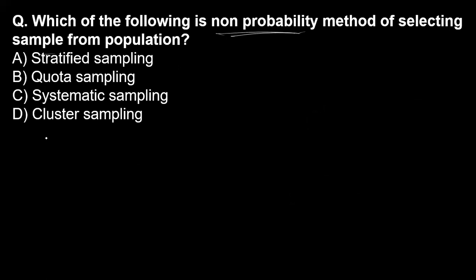Now, which of the following is a non-probability method of selecting a sample from the population? Stratified is a probability sampling. Systematic is a probability sampling. Cluster is a probability sampling. So what is non-probability? That is quota. Quota is a non-probability sampling.